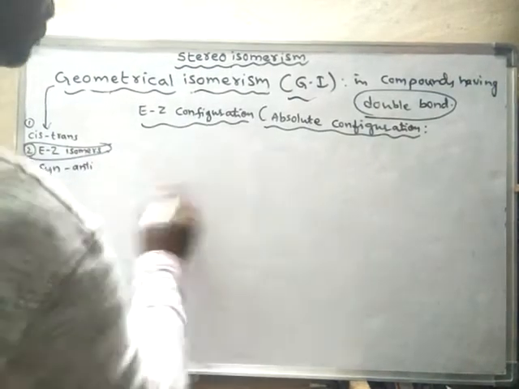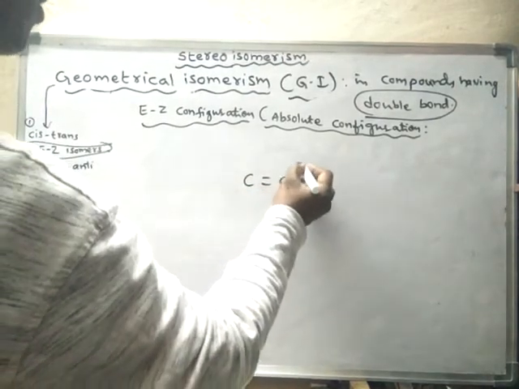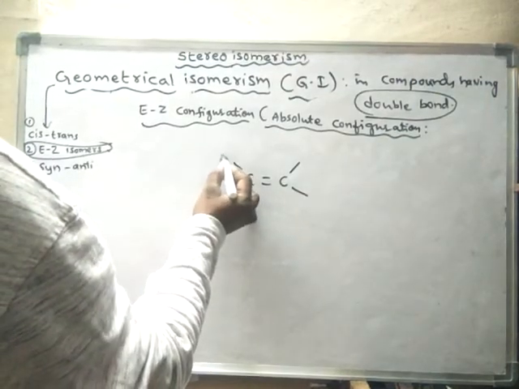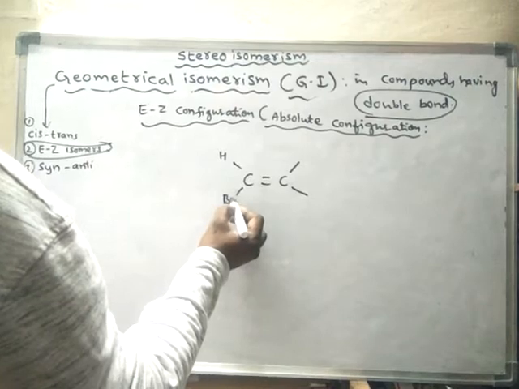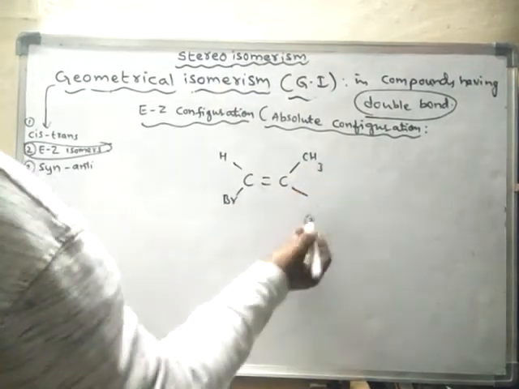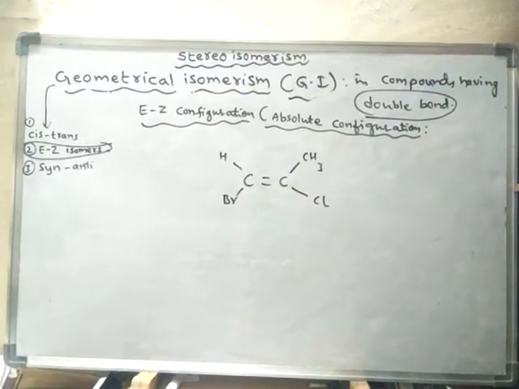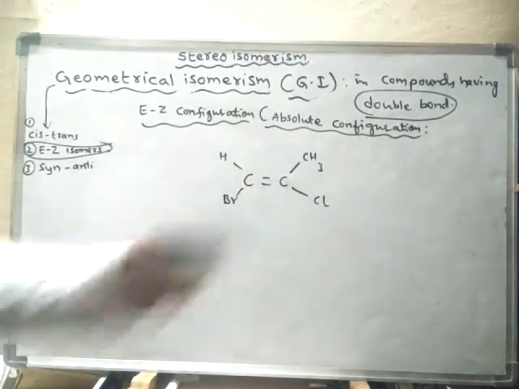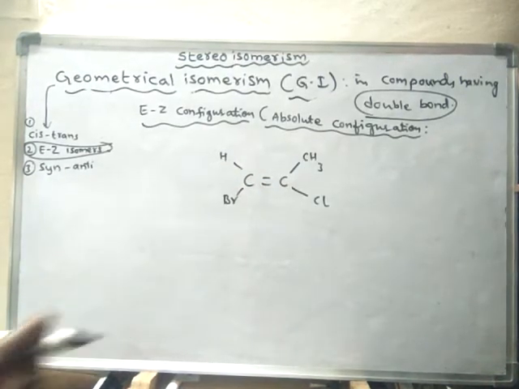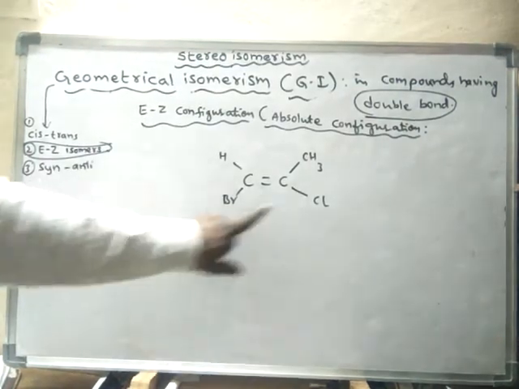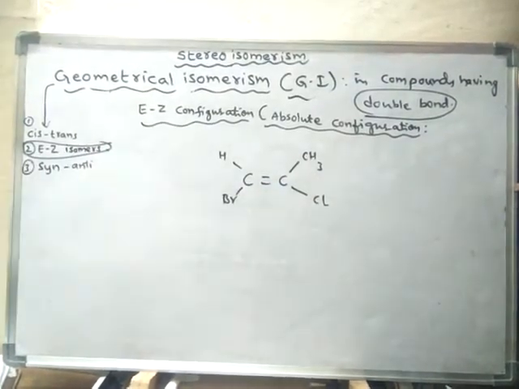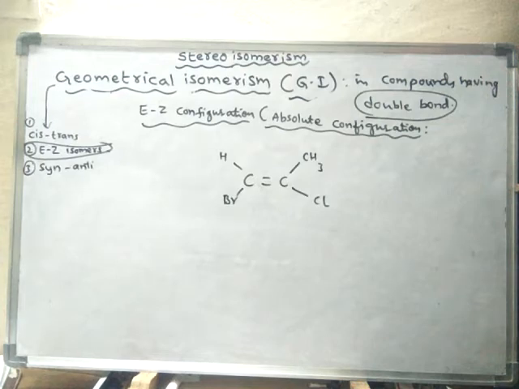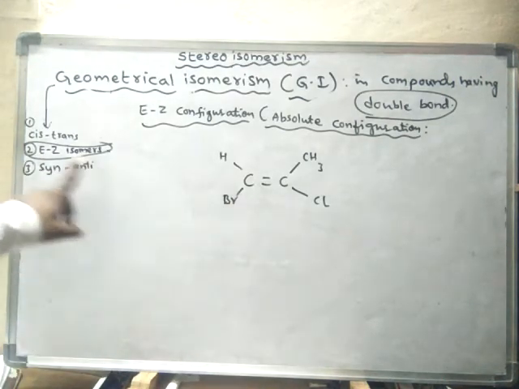Actually, suppose it is like this: hydrogen, bromine, some methyl group and chlorine. So here there are no similar groups on the carbon atoms. If all four groups are different, then we cannot tell cis trans isomerism.